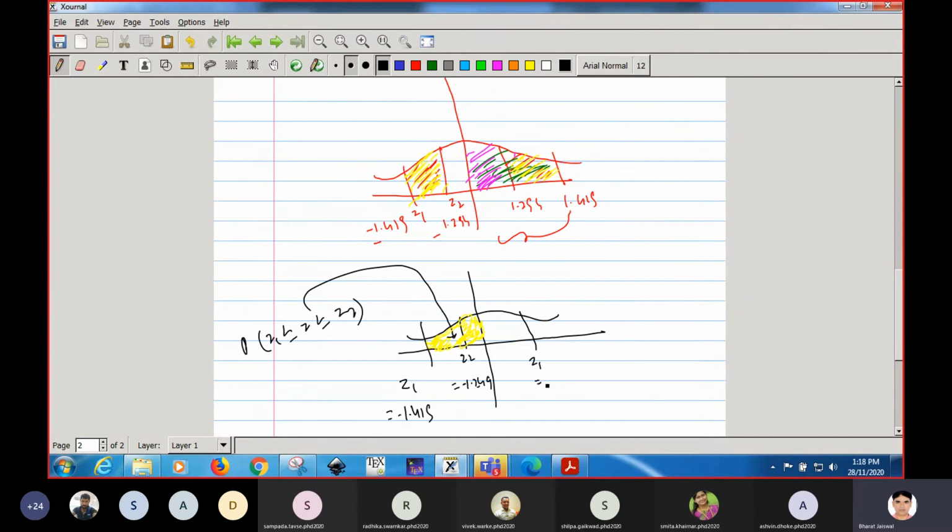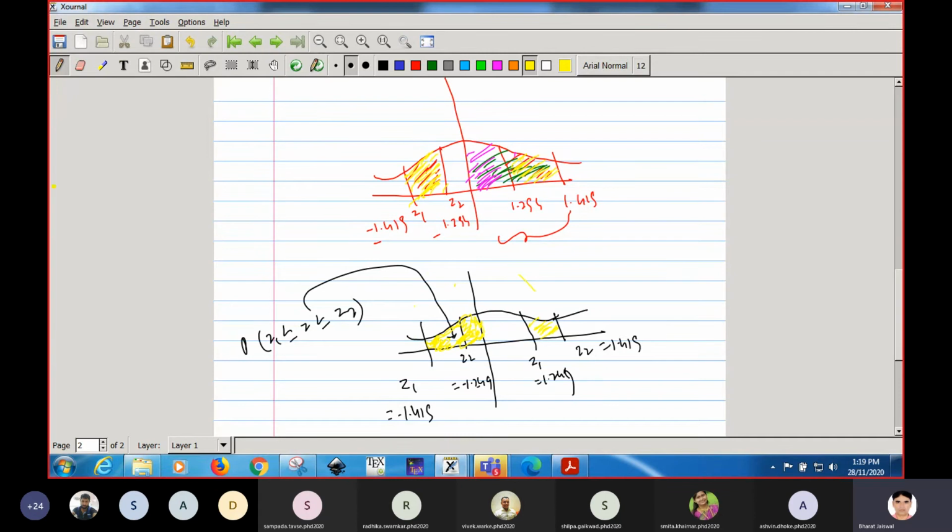Z1 is equal to 1.249, and somewhere here will be Z2, which is 1.419. Our main aim is to calculate this yellow area between these two values. This is our main area that we want to calculate.